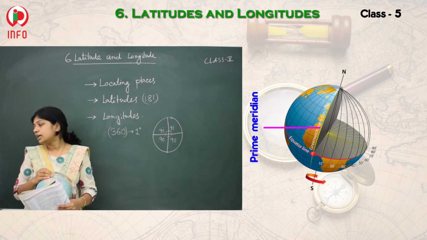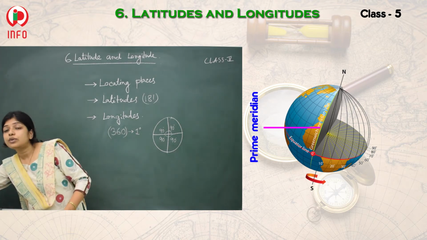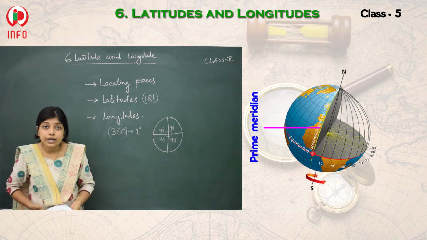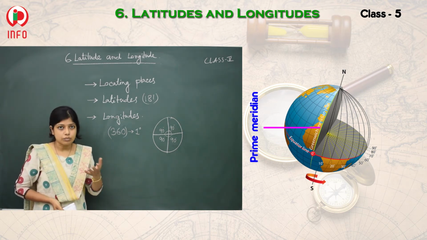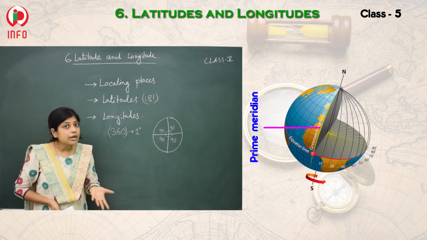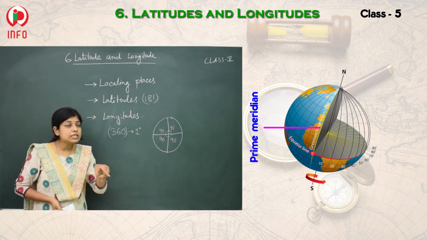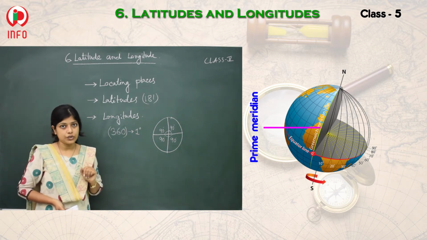That means here they are representing different geographical grids, and in which grid your country belongs, definitely you can understand very easily. Yes, in this position our country is there.